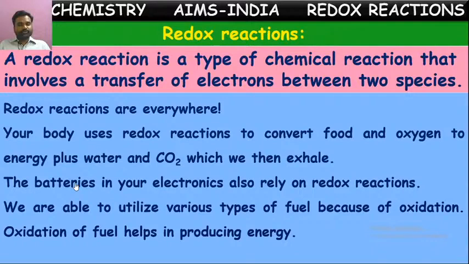Just now I told that chemical reactions in which the transfer of electrons takes place between two species are called redox reactions. One more way is in terms of oxidation number. Those we are going to see now. First let us see the expression of redox reactions in terms of oxygen and hydrogen.